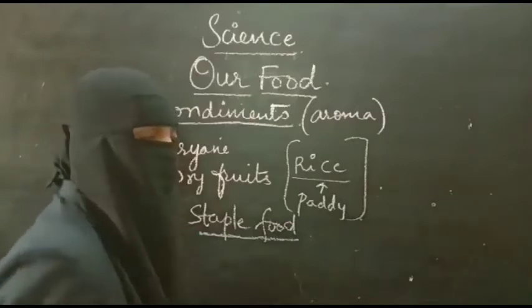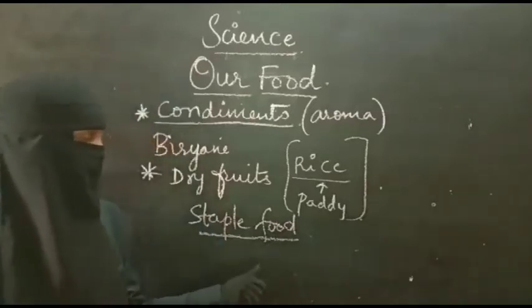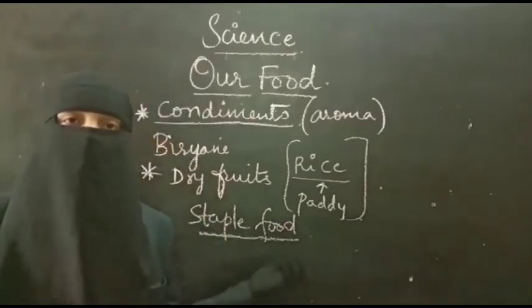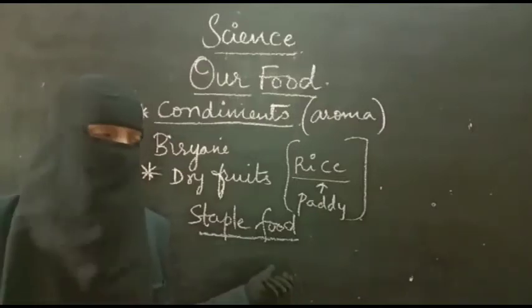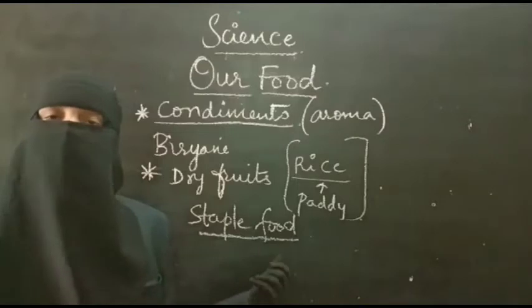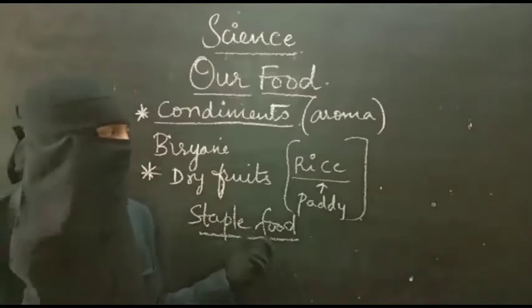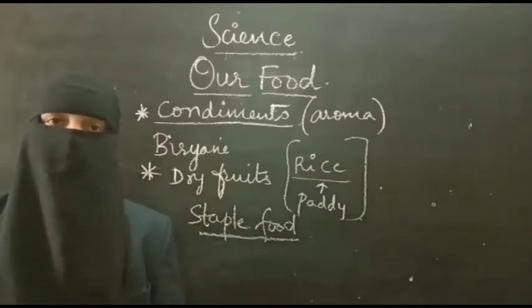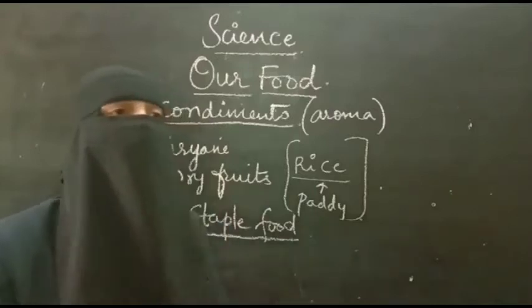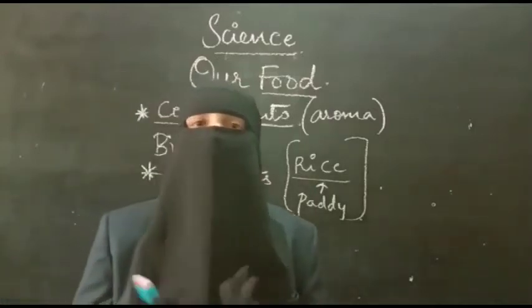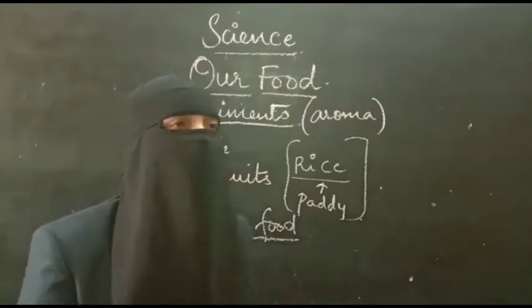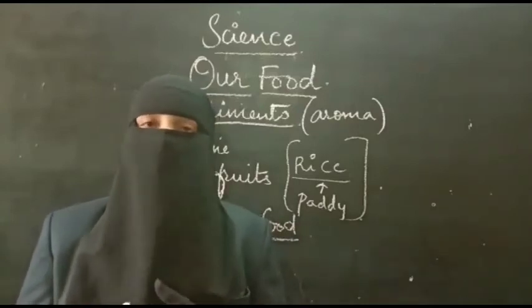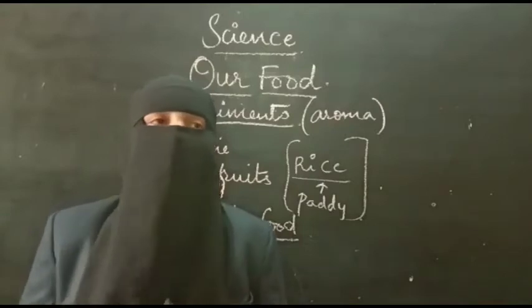What is staple food? Staple food is the food which is eaten to get energy. The food eaten by us to get energy is called staple food. And as it is more in quantity, it becomes a staple food. Like in Maharashtra and Rajasthan, if you see, wheat farming is there. More maize, more bajra and wheat are grown.